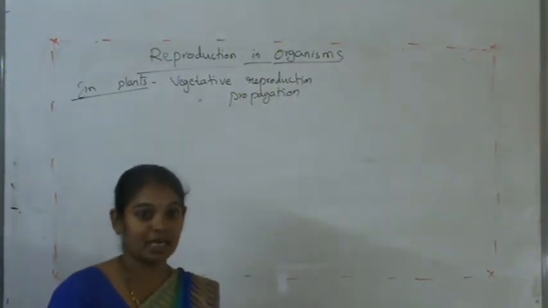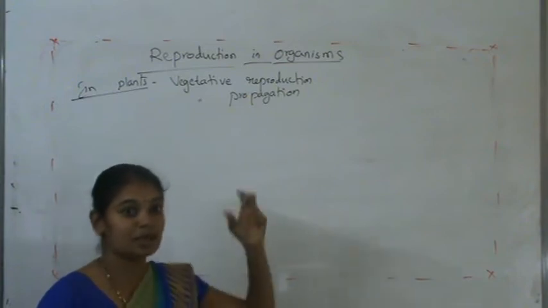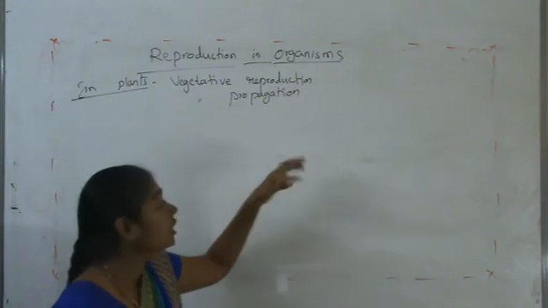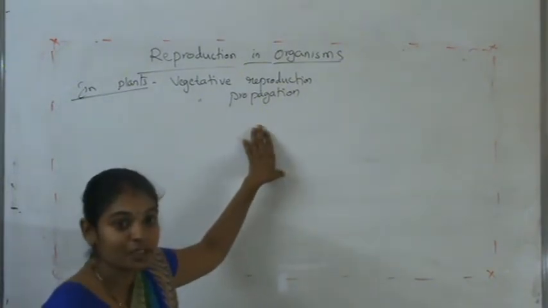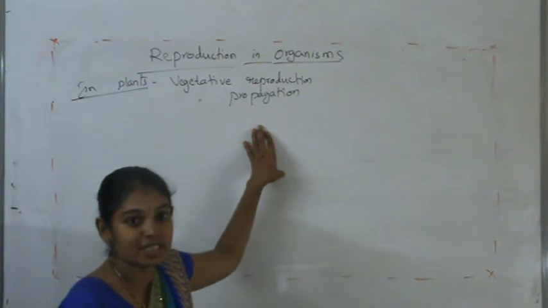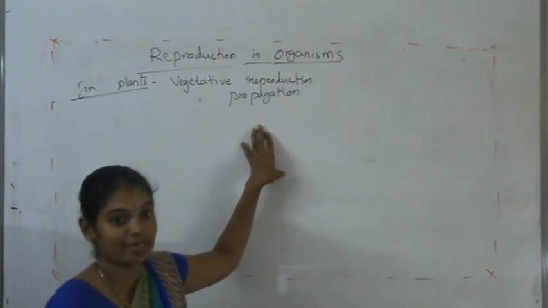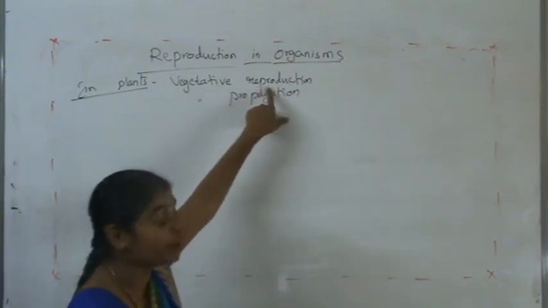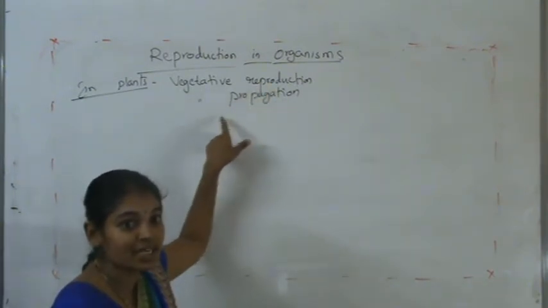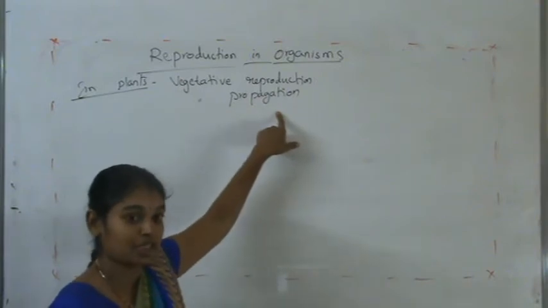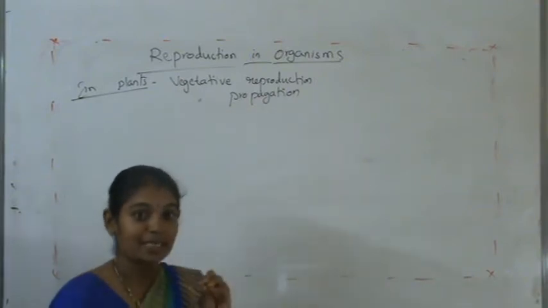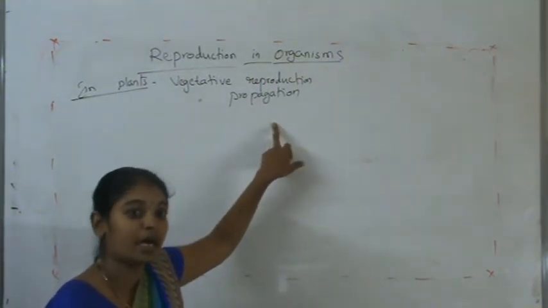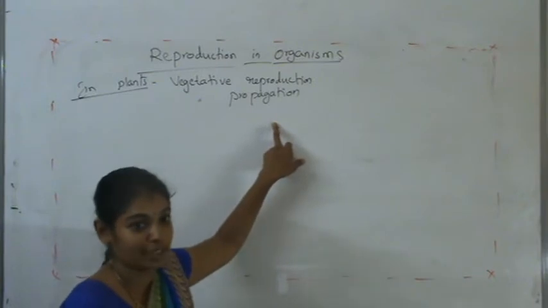We know that every organism has two types of cells, somatic cells and germ cells. Here this reproduction takes place by the vegetative parts or somatic cells of the plant. That's why it is called vegetative reproduction or vegetative propagation. Propagation means a somatic cell gives rise to the entire organism or offspring.